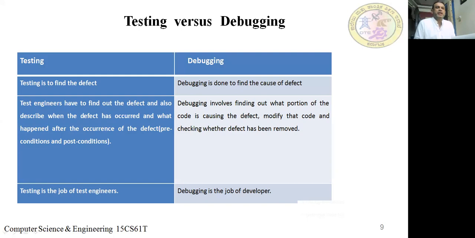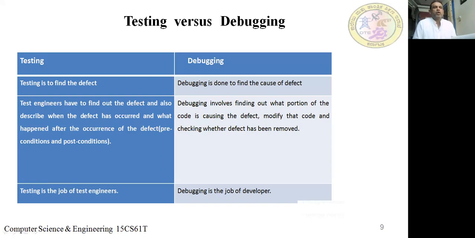Then, what is debugging? Debugging involves finding out what portion of the code is causing the defect, modifying that code, and checking whether the defect has been removed.